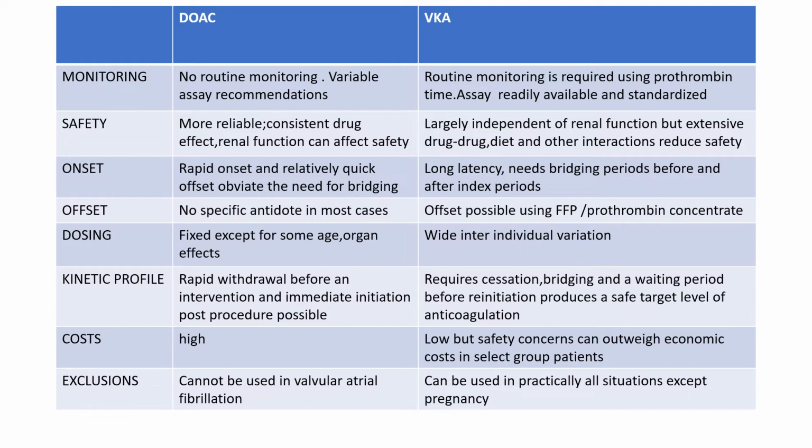Onset and offset: DOACs have rapid onset and relatively quick offset, obviating the need for bridging, whereas vitamin K antagonists have a long latency and need bridging periods before and after the index period. For offset, there is no specific antidote in most cases because their effect will wane off in a few hours. Only if there is life-threatening bleeding do we need antidotes for DOACs. But vitamin K antagonists are long-acting drugs, and offset is possible using FFPs and PCC, that is prothrombin complex concentrate.